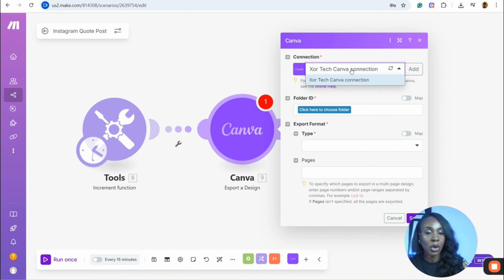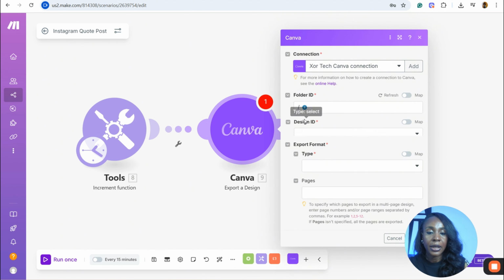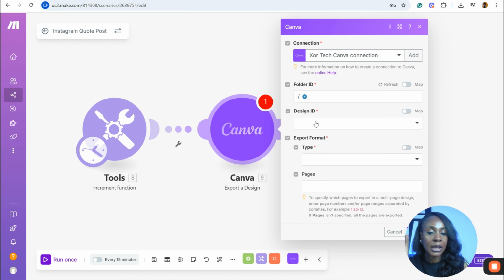Mine is already here, so I'm just using the one that I already have. Now in Canva, what is the folder ID that you are going to? This is the only folder that I have, so I just click on this folder and it will open up the folder, and it now wants to know the design ID for the automation that you want to do.